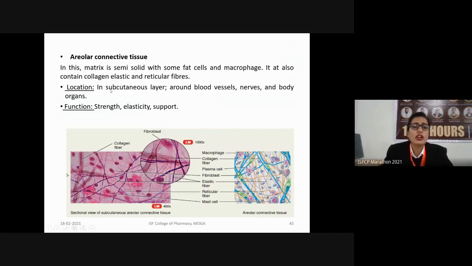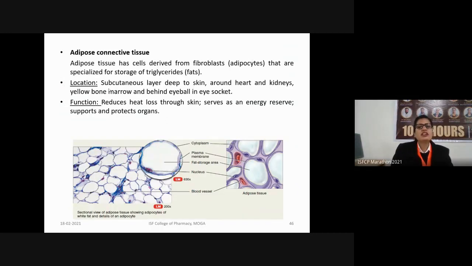Their location: they are found in the subcutaneous layer, that is, in the skin. They are found around our blood vessels, our nerves, and the body organs. The function of areolar tissue is to provide strength, elasticity, as well as support to various structures. Next we have adipose connective tissue.